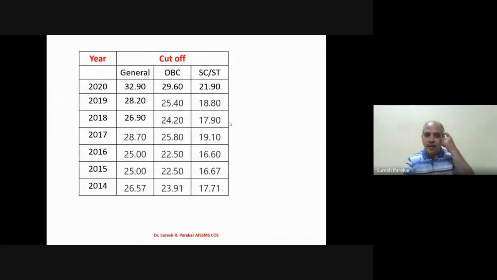Now, if you see the cutoff of the last 7 years, the cutoff is about 30 marks. Last year, 2020, the cutoff for the general category was 32.90. For the OBC category, it was 29.60. And for SC/ST categories, it was 21.90. The cutoff increased from 2018 to 2020 because awareness amongst students is nowadays increasing.